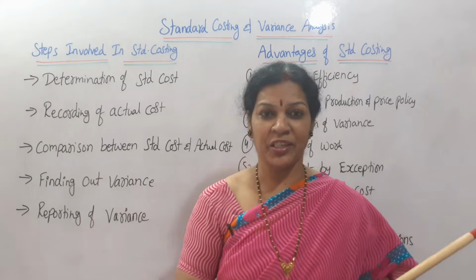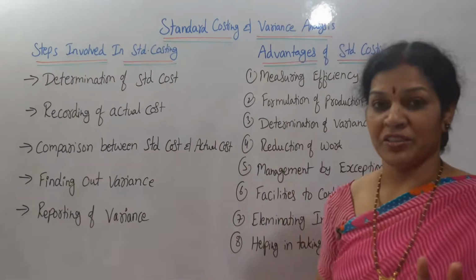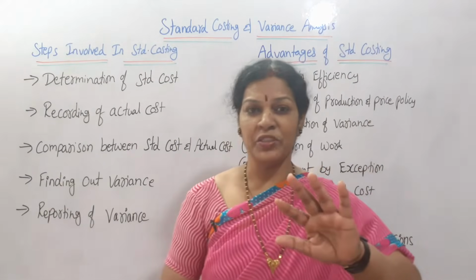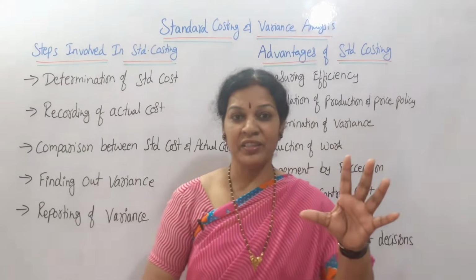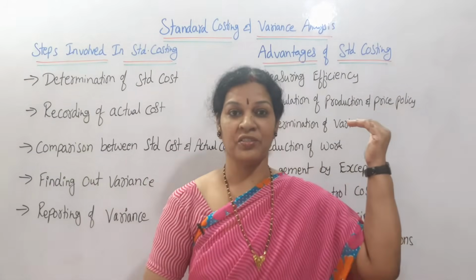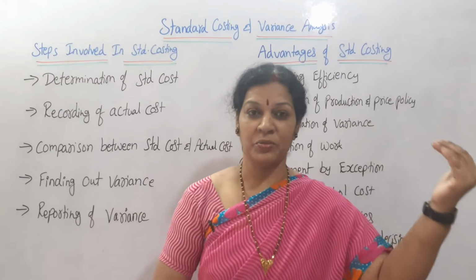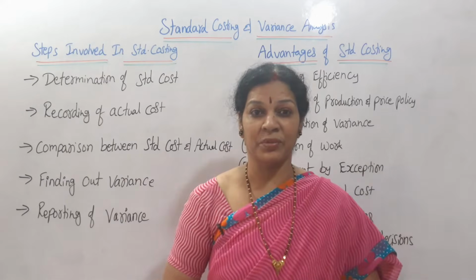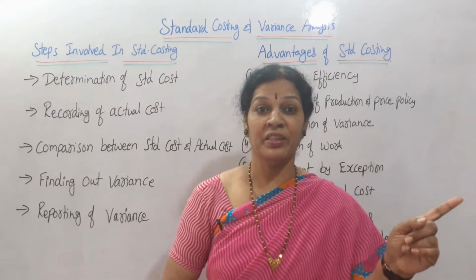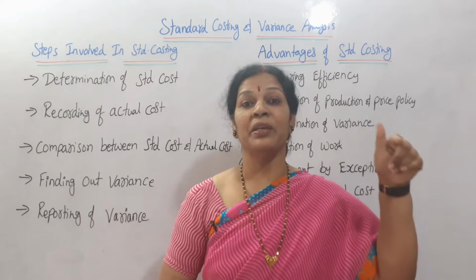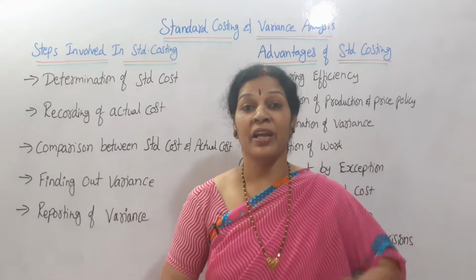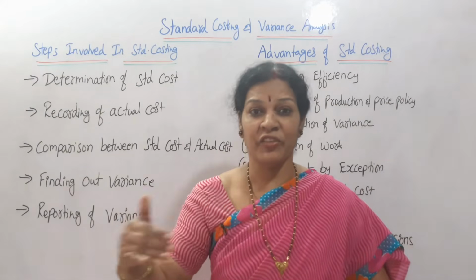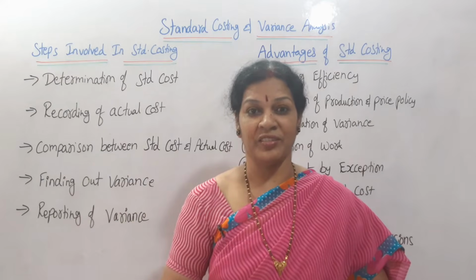Are you getting some idea? Standard costing, variance analysis. Standard costing means it is a benchmark or yardstick. We have decided this will be the standard cost based on market conditions and all these things, but the actual cost is something different. The difference between what we have decided and studied, that standard cost, and the actual cost, this difference is the variance analysis.